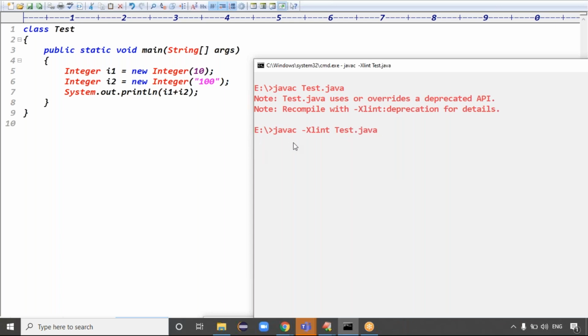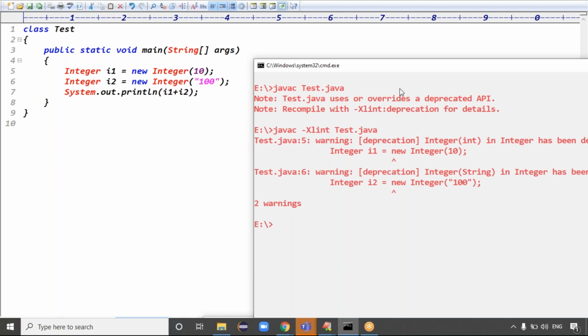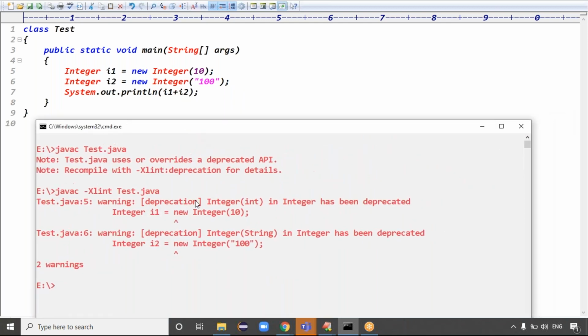You can recompile the file like this. See guys, where it is deprecated here: Integer of int, the constructor where we pass an int value, has been deprecated. Integer of String also has been deprecated. Exactly. This approach is deprecated but valid, not a problem, but not useful.